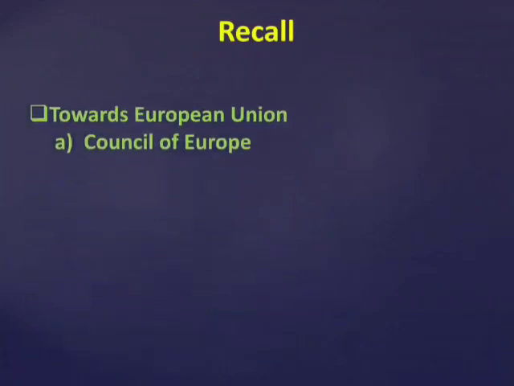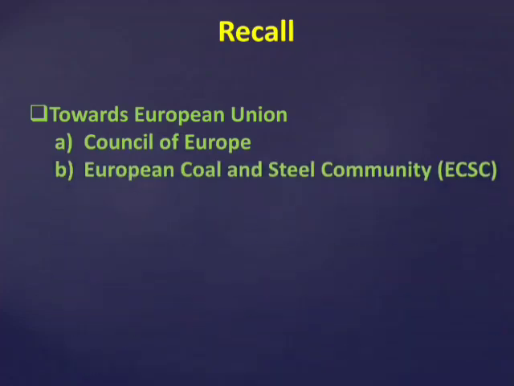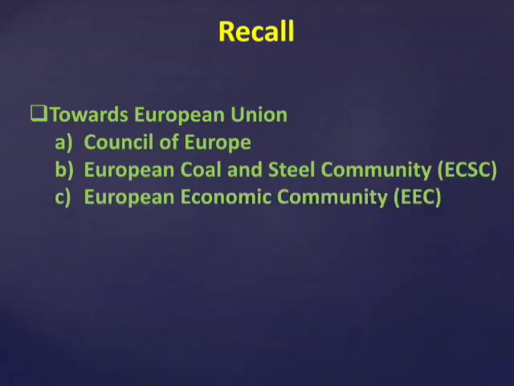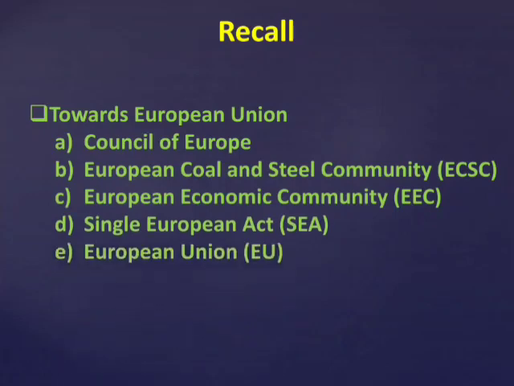Towards the European Council, the European Union was started among the European countries. Why was this started? To prevent war in the European countries. Council of Europe, then European Coal and Steel Community, then we discussed the European Economic Community and the Single European Act, which came into force in 1987. Then we discussed the European Union.